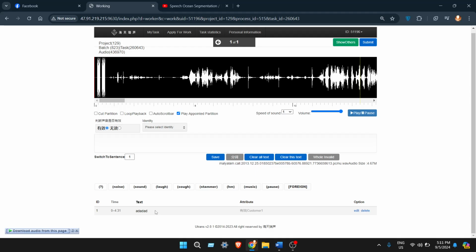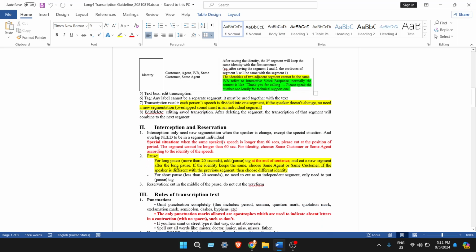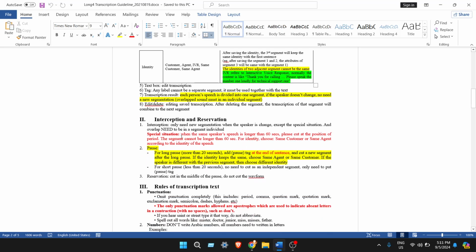The segmentation rules indicate that when the speaker changes, you need to make a new segment. If no speaker changes, a maximum segment can be 60 seconds. When the same speaker's speech is longer than 60 seconds, please cut at the position of a period.